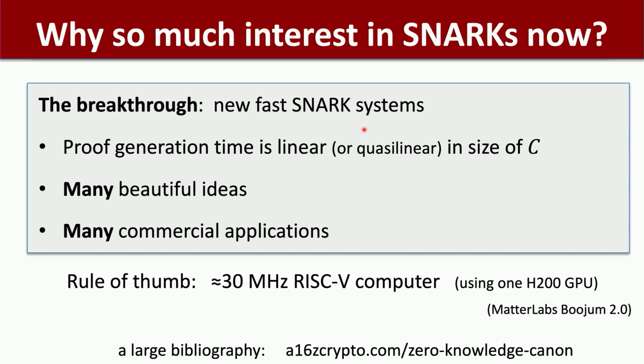I saw a number last night that I thought was interesting. This is from Matter Labs. They just announced this at ETH Denver. They say that on their prover, on an H200, a single GPU, they can prove 30 million RISC-V instructions per second. That's a pretty impressive number: 30 million instructions per second on one GPU.